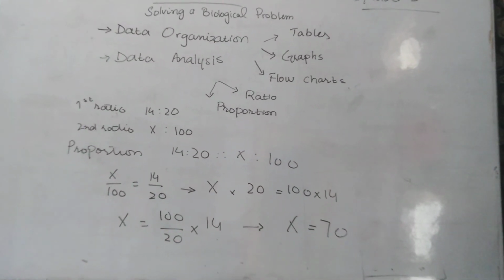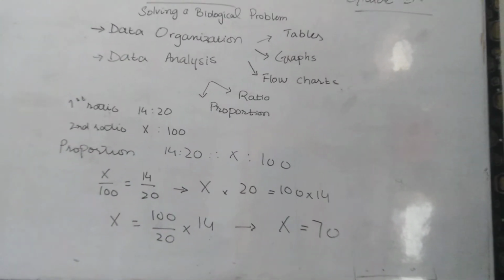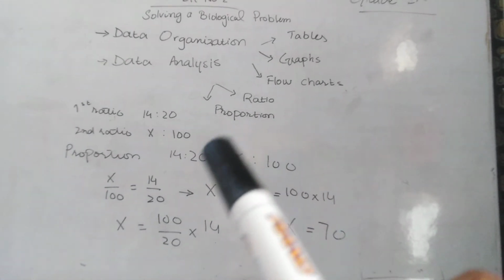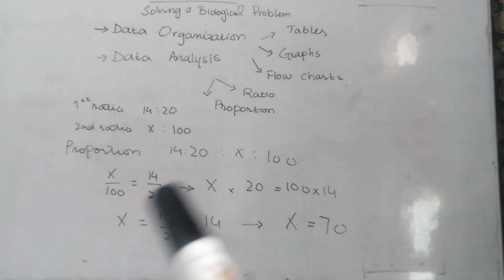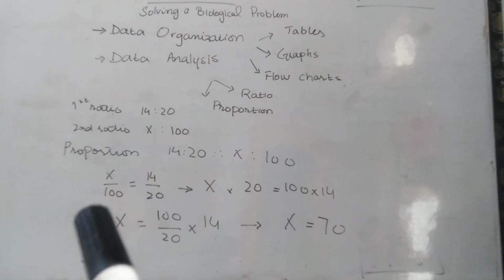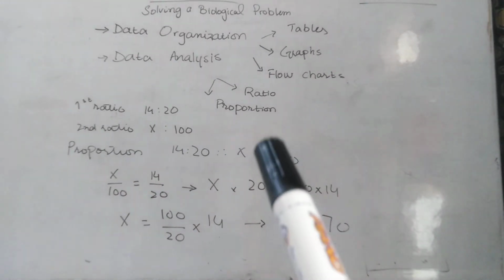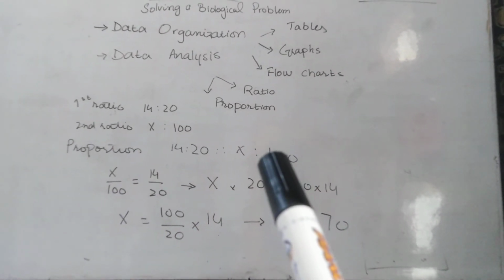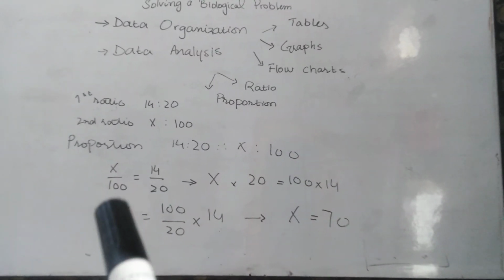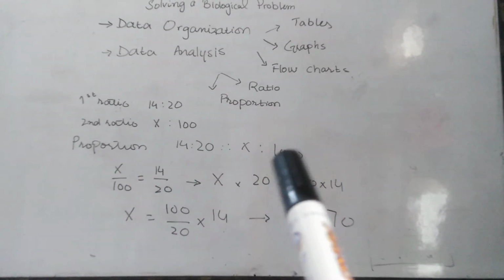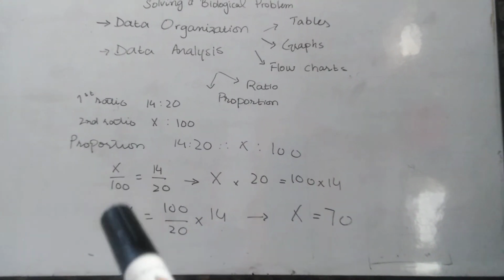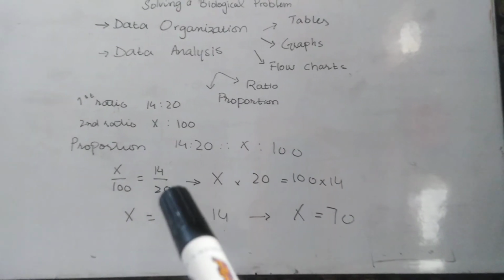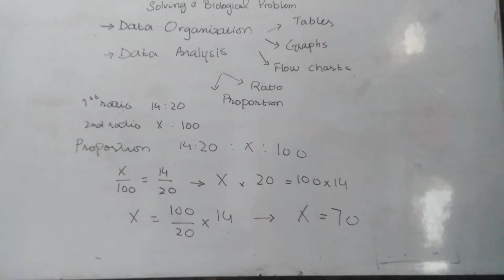Now use some of your maths skills. When we have to find the value of something, we will write it first: x. The meaning of this ratio is that it is divided, so x is divided by 100, and 14 is divided by 20.